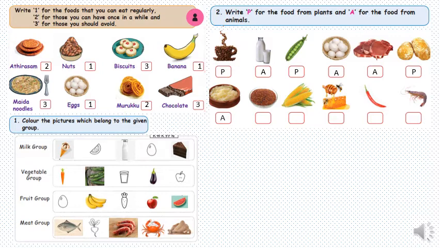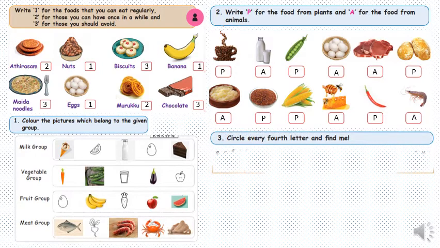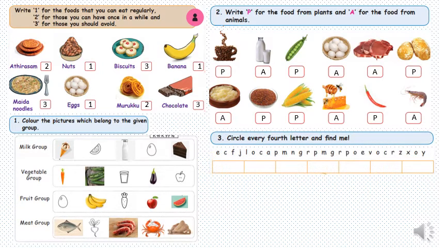Next is ghee, comes from animal. Then we have ragi, comes from plant. Corn, plant. Honeybee, animal. Chili, plant. Prawns, animal. Circle every fourth letter and find me. So, a lot of letters are given. So, you need to count 1, 2, 3, 4, circle, 1, 2, 3, 4, circle, and write the circled letters together, and we are going to get the answer as jaggery.